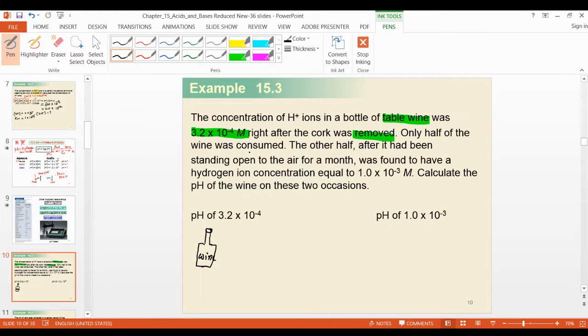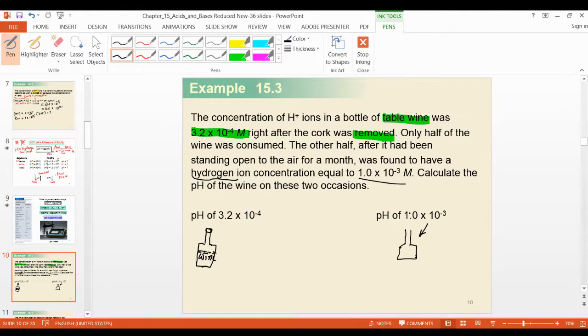Only half of the wine was consumed, just half is removed, and it is open. The other half, after it had been standing open to the air for a month, was found to have the hydrogen ion concentration equal to this. Okay, this is the cork here. Then after 1 month, you will find this concentration in this bottle, right?